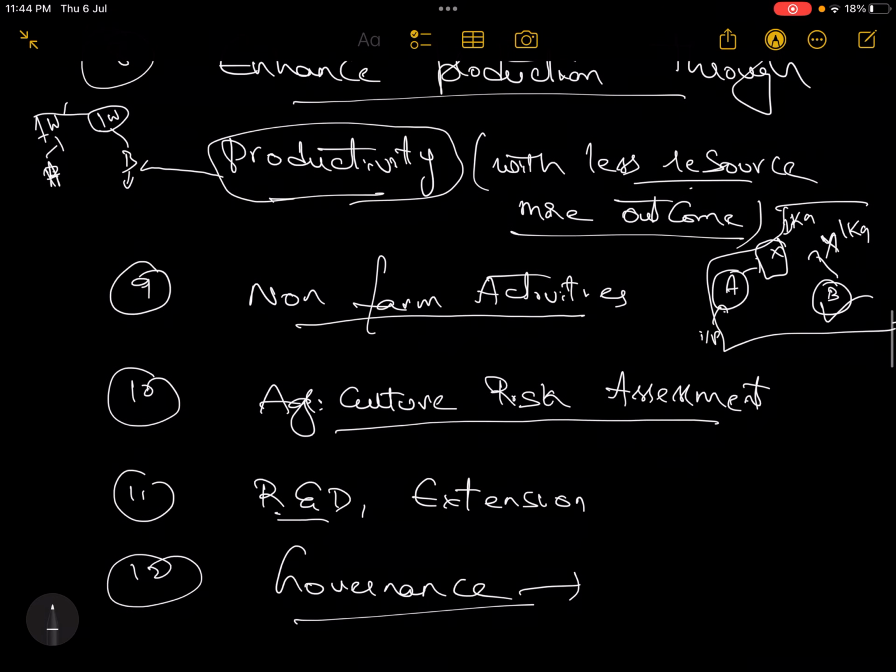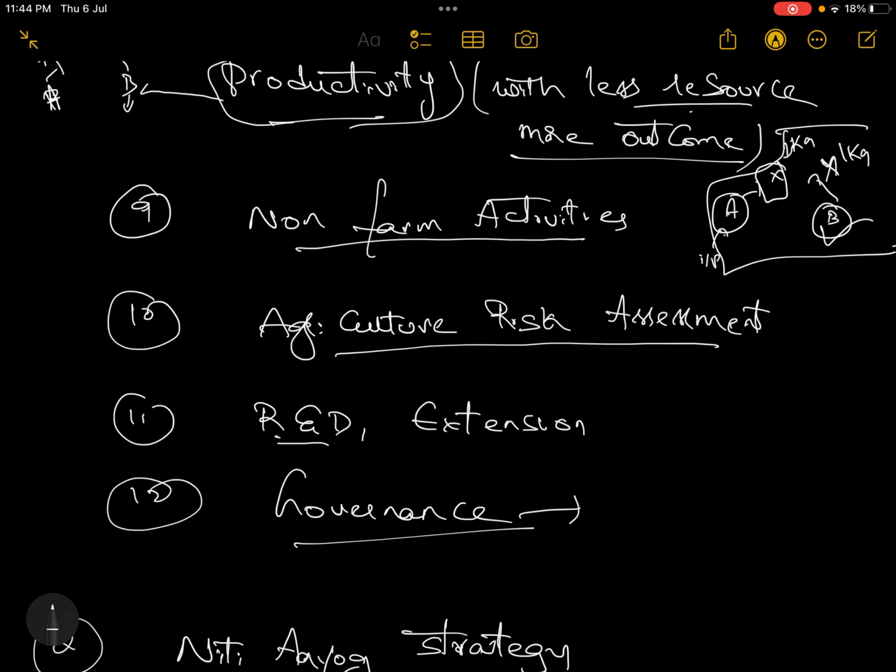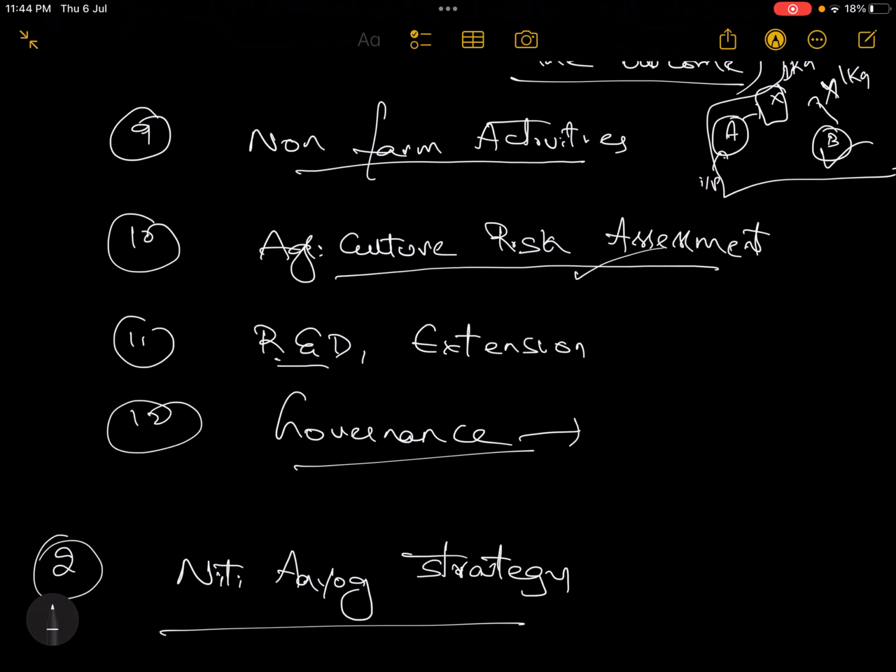Then focus more on the non-farm activities. Then focus on agriculture risk assessment. Like say your IMD is telling there can be a possibility of drought, or there can be a normal monsoon. That is called risk assessment. Based on the risk availability, the farmer will plan his agriculture cropping pattern. Then R&D facilities, and those R&D facilities should be extended to the farmer. And governance mechanism means collection of data, delivery of various schemes to the farmers, digital connectivity to the farmers. All those things come under governance.